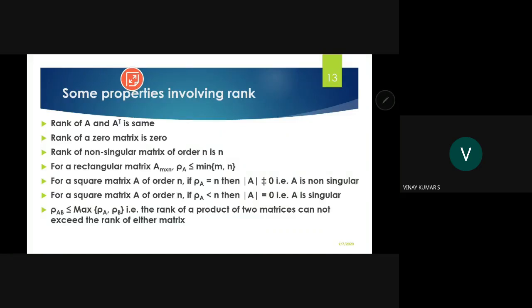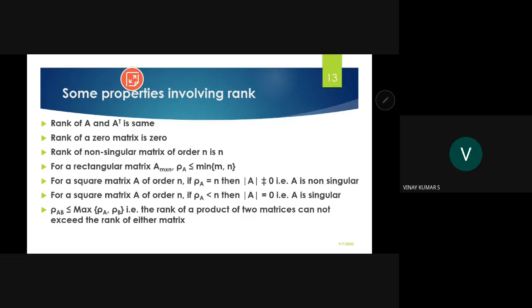Next, rank of a zero matrix is zero. Rank of a non-singular matrix: what is a non-singular matrix? Determinant is not equal to zero. So it is a square matrix, and its rank must be n, the order of that matrix. Non-singular means invertibility comes in.